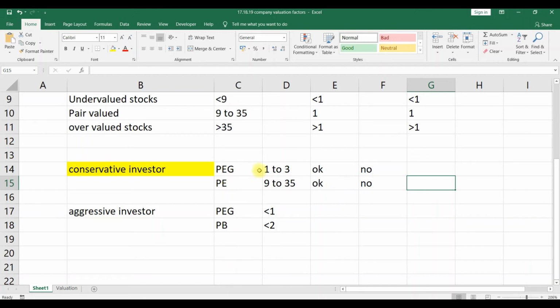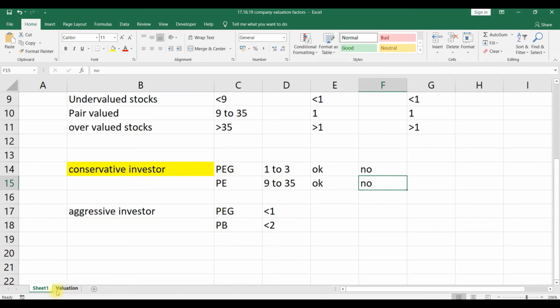I am repeating again. First we check the PEG ratio, it should be 1 to 3. If it is between 1 to 3, okay. If it is less than 1, no. If it is more than 3, check the PE ratio. If the PE ratio is between 9 to 35, okay. Other numbers, no. So this is the way we'll be screening for a conservative investor.